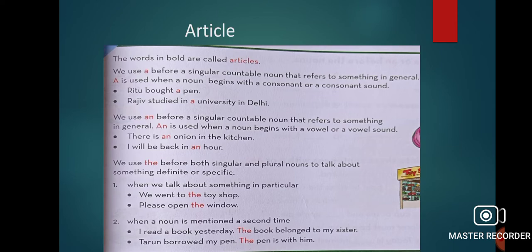Now the second time, when we write about someone, like we have to write a paragraph about Santa Claus. Santa Claus brings a bag filled with gifts with him. The bag has many gifts inside it, right? The bag belongs to Santa Claus. Now when we are talking about a noun and something associated with that noun, the second time when you tell about that thing, the is used there. Like here it is written, I read a book yesterday. The book belonged to my sister. Tarun borrowed my pen. The pen is with him. Got it, everybody?